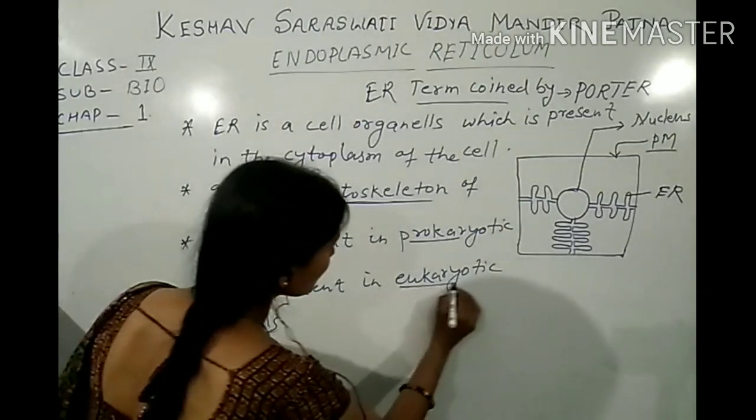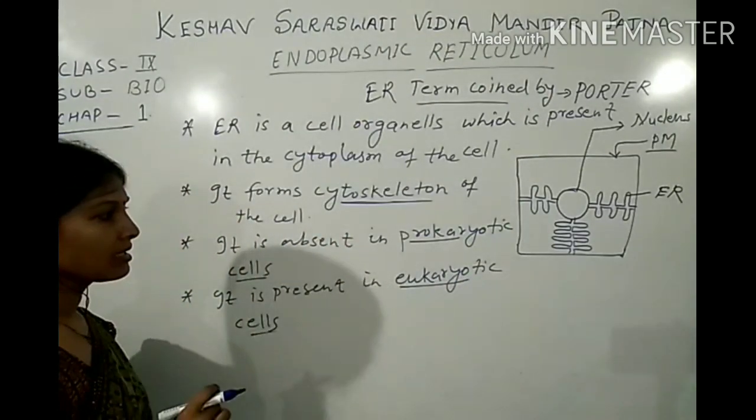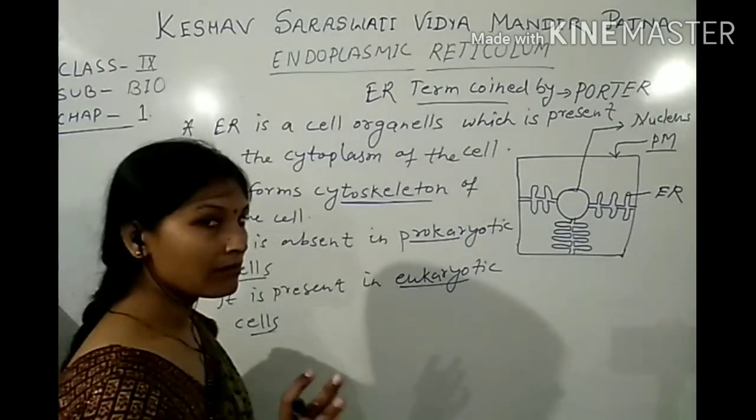All eukaryotic cells contain endoplasmic reticulum, but some have exceptions.